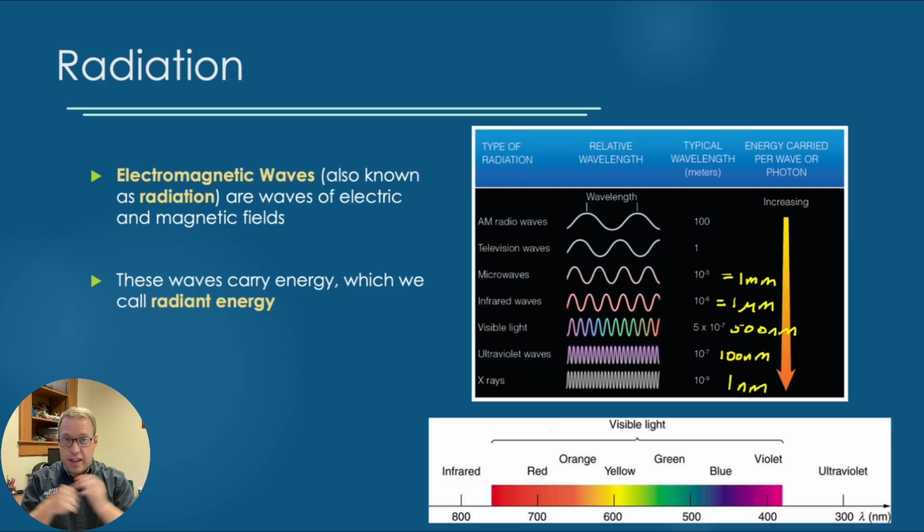The little figure down at the bottom right of your slide shows specifically the wavelengths of visible light. You can see that we said that visible light is around 500 nanometers. That is right here, somewhere between green and blue light, closer to green. But visible light really varies from the longest wavelengths of red light, about 750 nanometers, down to violet light, which is about 380 nanometers, according to this graph here. So there's a wide range.